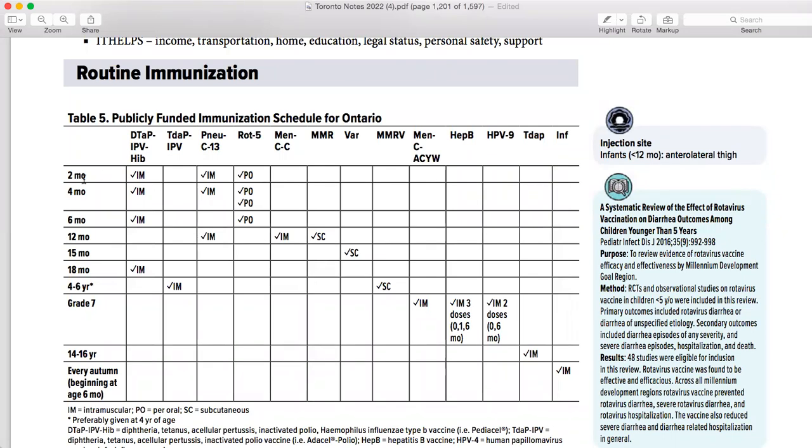So starting from 2 months. Sometimes they ask in the question, when is the first immunization started? Before 2 months, you'd hardly give any. Only when hepatitis B is found out, then you give the immunization of hepatitis B. Otherwise, there is no immunization that starts before 2 months. So you have to remember all these time periods, when these are given, which one is given per oral, which one is given IM, and which one is given subcutaneous.